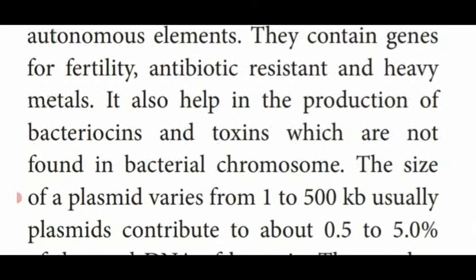So this plasmid helps in the production of bacteriocin and toxin, which are not found in the bacterial chromosome. With the help of the plasmid, it can produce bacteriocin, a chemical substance, and toxin which are not produced by the bacterial chromosome.